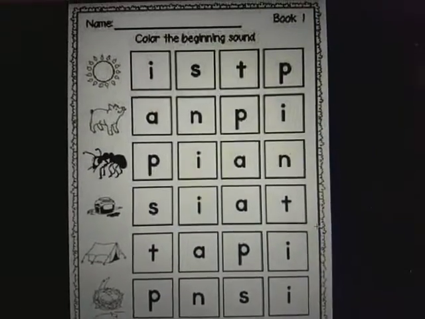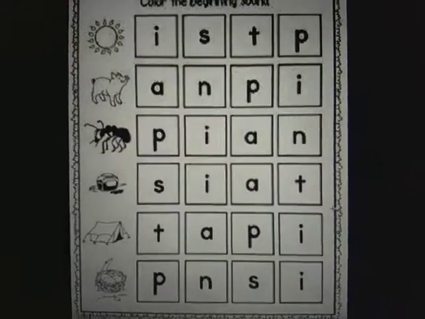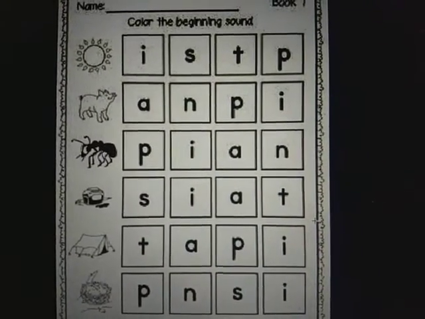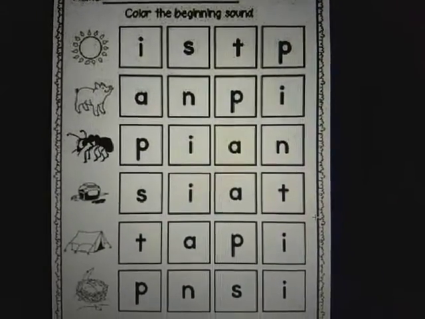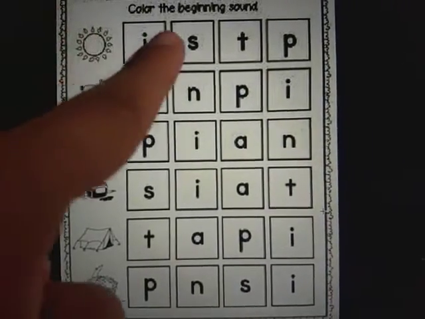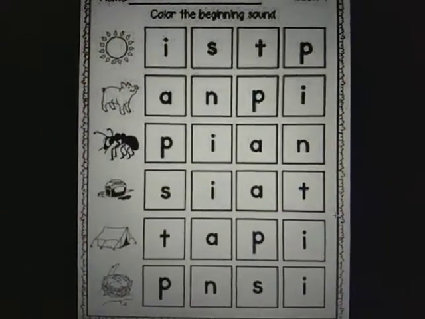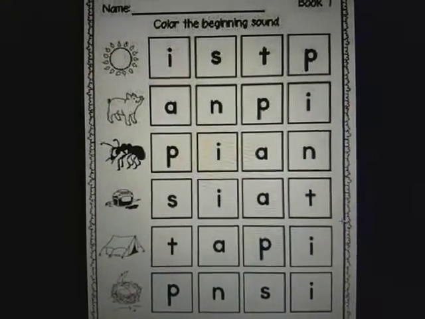So in this sheet you have to recognize the picture, say aloud its name, say it twice or thrice and listen to it carefully and try to hunt for the beginning sound of that word. If you find that sound here, just color it. You can complete the sheet in your literacy notebook and submit it by tomorrow.